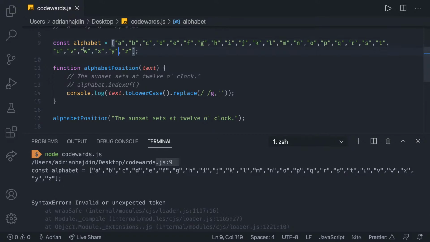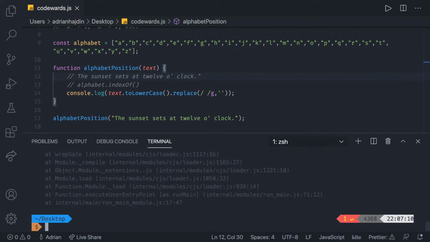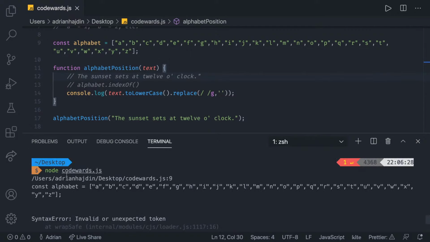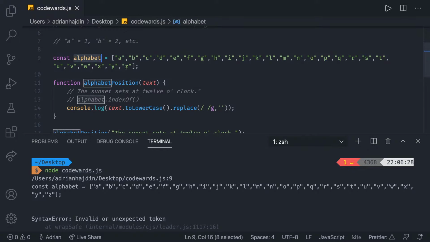Did you, Daniel, send the correct alphabet over? Let's take a look. Looks like there is a comma missing, I guess, or something. I'm not seeing it on the first one, so yeah, it's definitely there. Let's see what is happening. Invalid token. And this is an array of strings. All of this seems to be okay. MNOPQRSTUVWXYZ. This seems fine to me. What do you guys say?